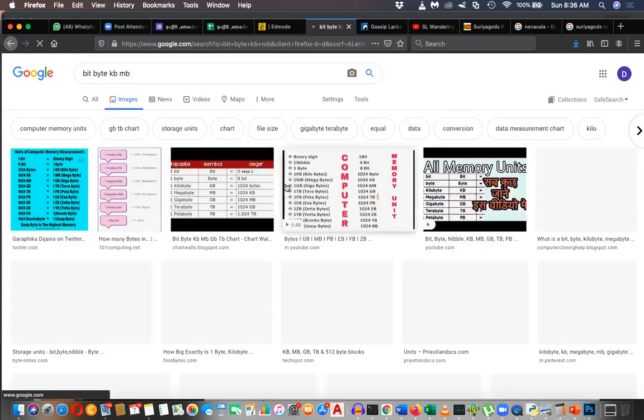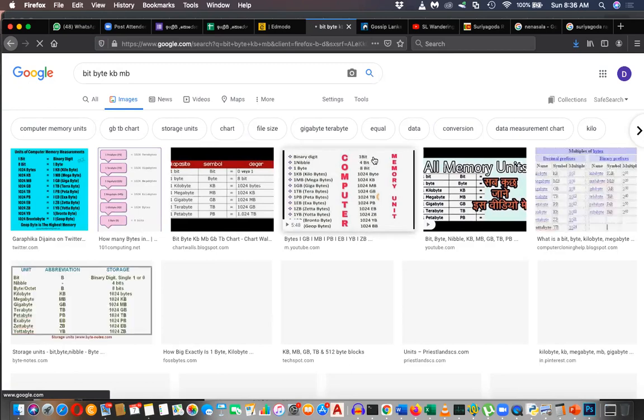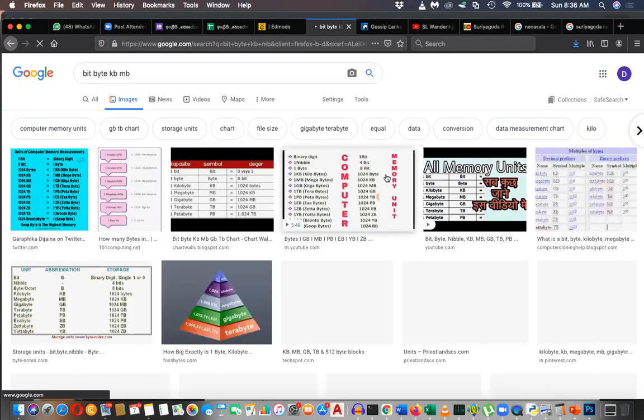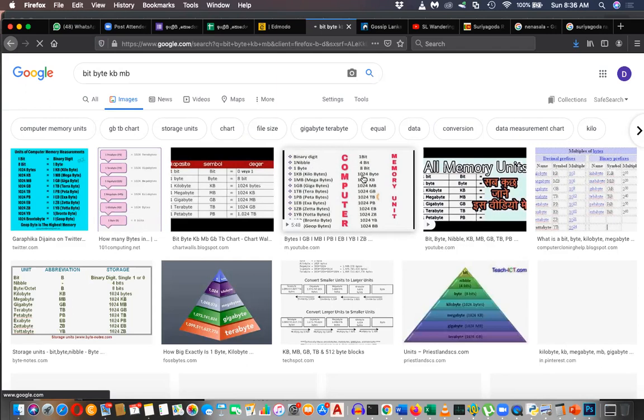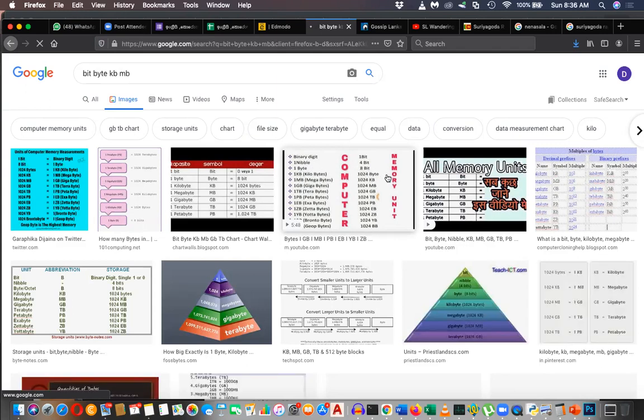So you can see here, 1 bit is 0 or 1. 1 nibble means 4 bits. 1 byte means 8 bits. Then 1 kilobyte means 1024 bytes, and 1 megabyte means likewise, exa, zetta, yotta, bronto, geop. You have all these. These are the memory allocations. So please remember this stuff.